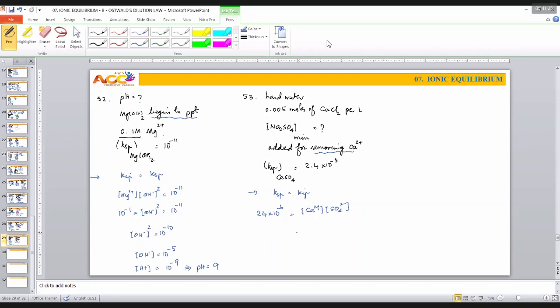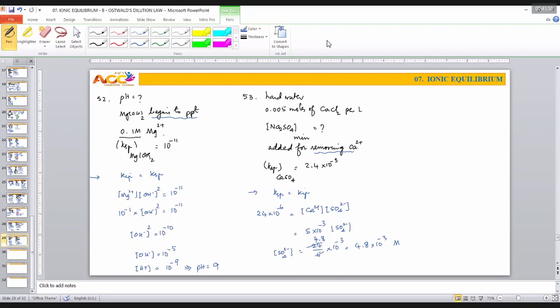Nice. Now, he said 0.5 into 10 power minus 3. Luckily, it is given in moles per liter, into concentration of sulfate ion. Therefore, concentration of sulfate ion is equal to 24 upon 5 into 10 power minus 3. 5 4 is a 20, 5 8 is a 40, so 4.8 into 10 power minus 3 moles per liter, right?